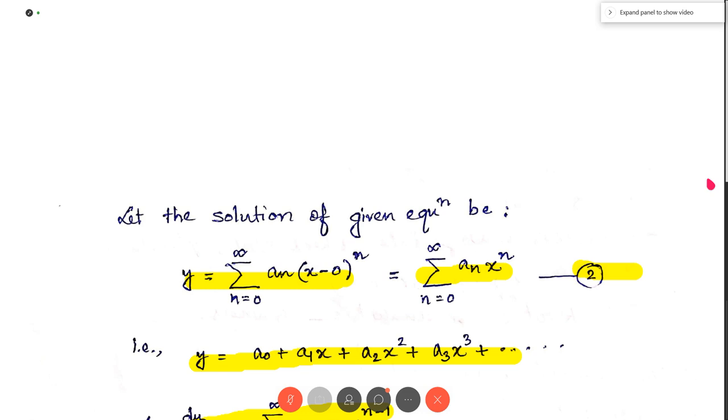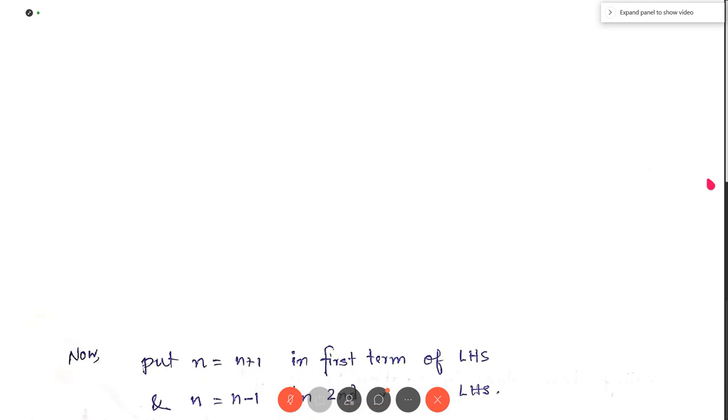वो n में x to the power n में replace करते. Equals to x to the power n, the powers of x: there are two terms. The power of the first term is x to the power n minus 1. The power of the second term of x is n plus 1. We have to convert it to n. Yes. Okay, so we put n equal to n plus 1 in the first term.